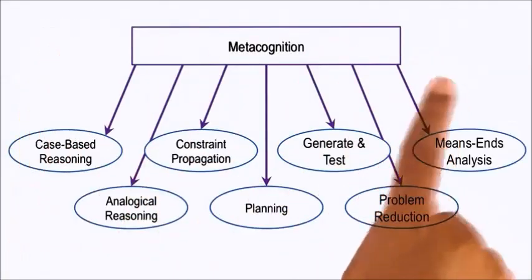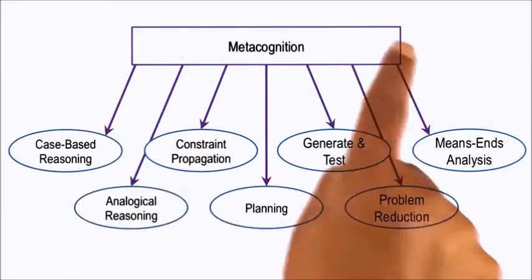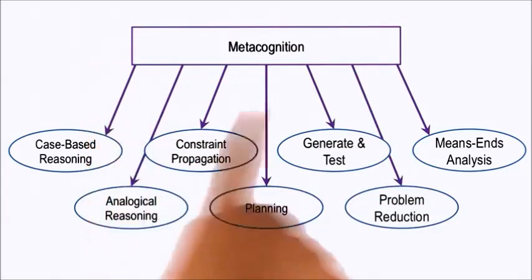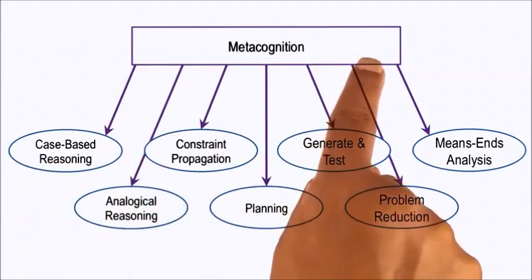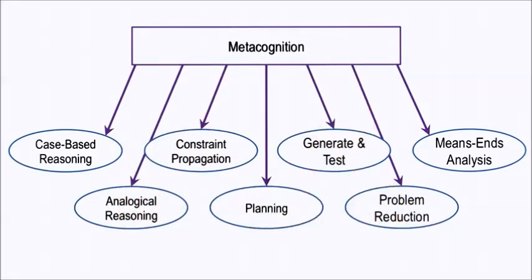That's why we have talked about some of the uses of metacognition. We can use it to fix errors in knowledge or reasoning or learning. We can use it to fix gaps in knowledge, reasoning, or learning. We can use it for strategy integration. One thing that we have not yet talked about is what is the process that metacognition uses? What is its strategy? Well, metacognition can use the same kinds of reasoning processes that it itself is reasoning over. That is, case-based reasoning is a potential strategy for metacognition. Constraint propagation is a potential strategy for metacognition, and so on.